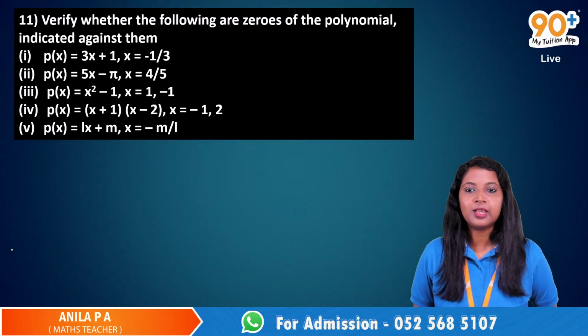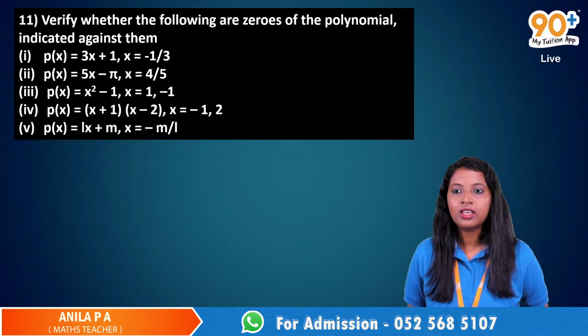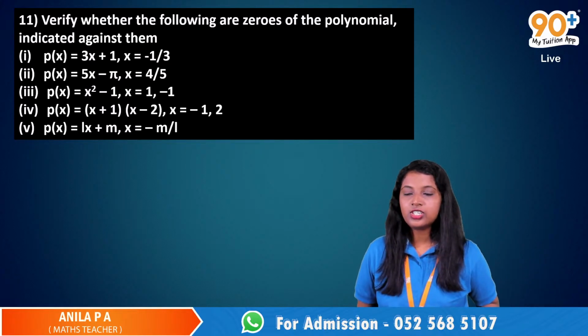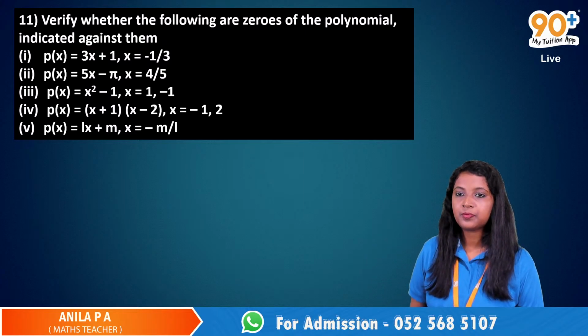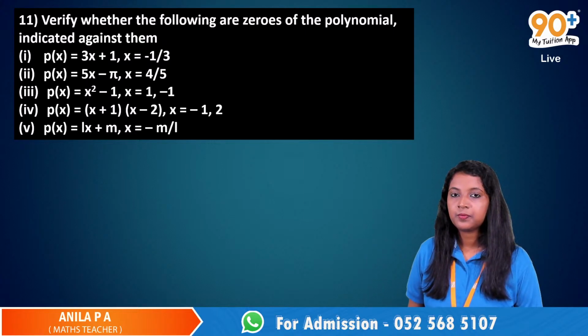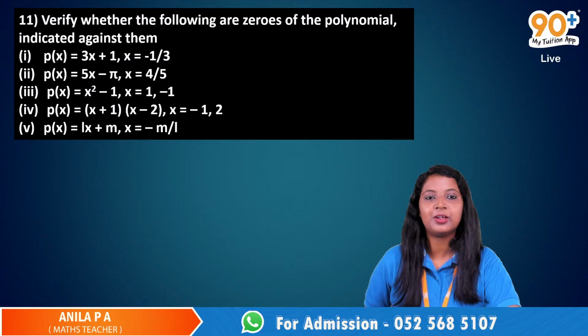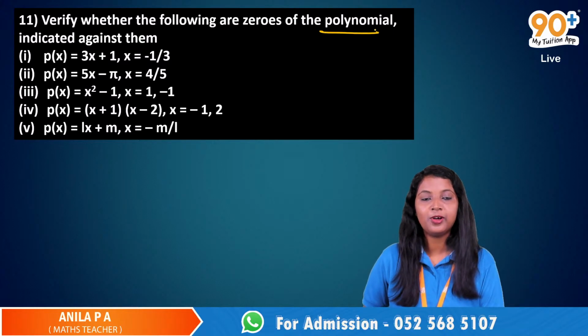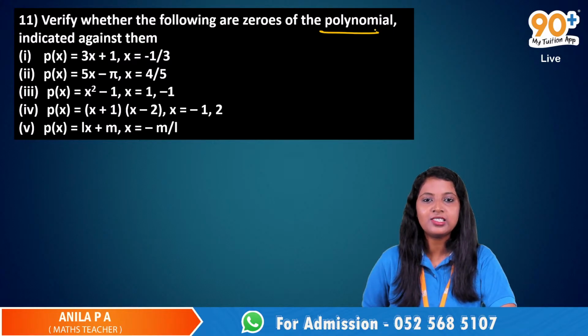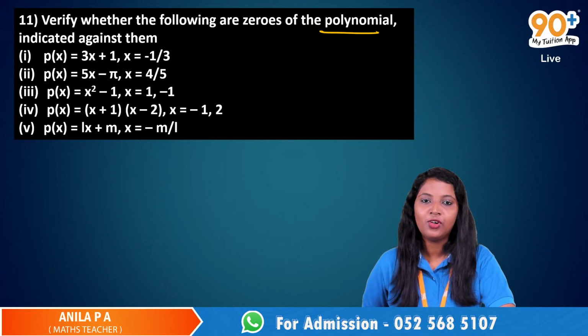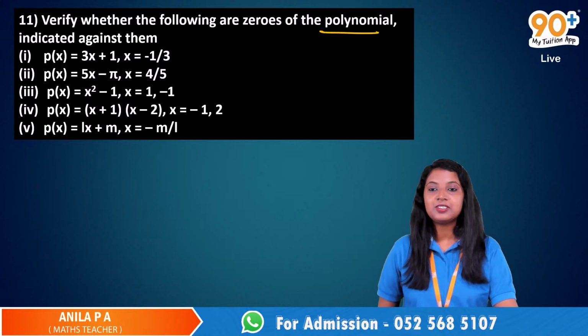Any doubts, guys, about the fourth one? Any doubts? No. Okay, fine. Rishikesh, yes? Ma'am, it is a polynomial. Fourth question. What is the question? See, zeros of the polynomial, that is a polynomial. That's why we have these questions, no? Okay. Any other doubts?